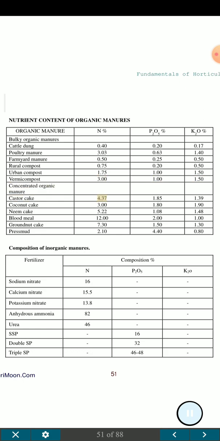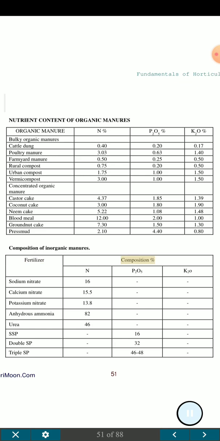Concentrated organic manures: Castor cake 4.37, 1.85, 1.39. Coconut cake 3.00, 1.80, 1.90. Neem cake 5.22, 1.08, 1.48. Blood meal 12.00, 2.00, 1.00. Groundnut cake 7.30, 1.50, 1.30. Pressmud 2.10, 4.40, 0.80.